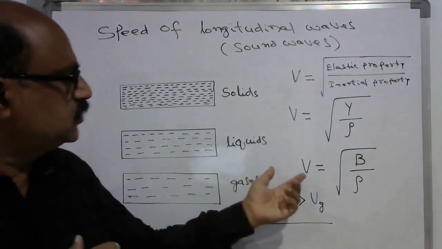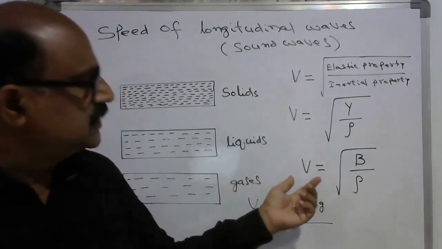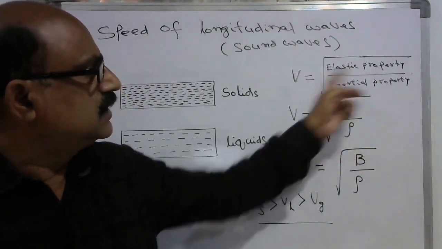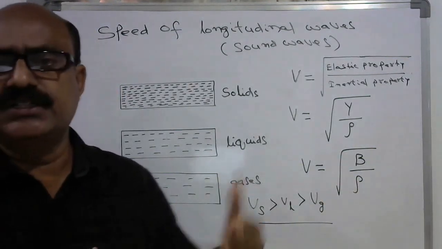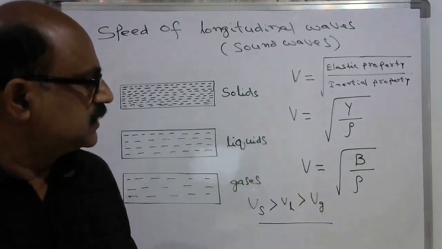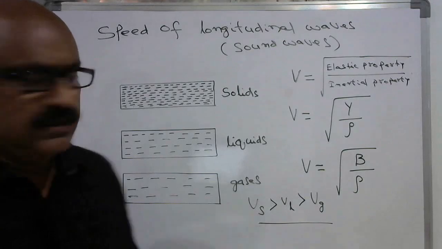So the speed of sound in liquids and gases can be represented as the square root of B by rho, where B is the elastic property of the liquid or gas and rho is the density of the liquid or gas. This is the expression for solids, liquids and gases.